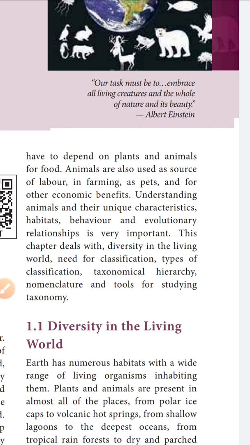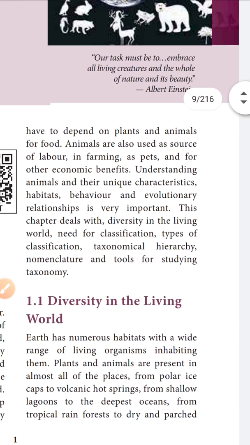Animals are also used as a source of labor in farming, as pets, and for other economic benefits. Understanding animals and the unique characteristics of their habitat, behavior and evolutionary relationships is very important. Habitat is the living place.